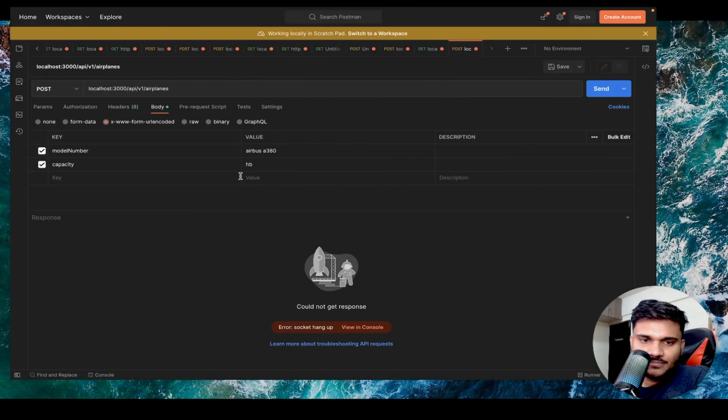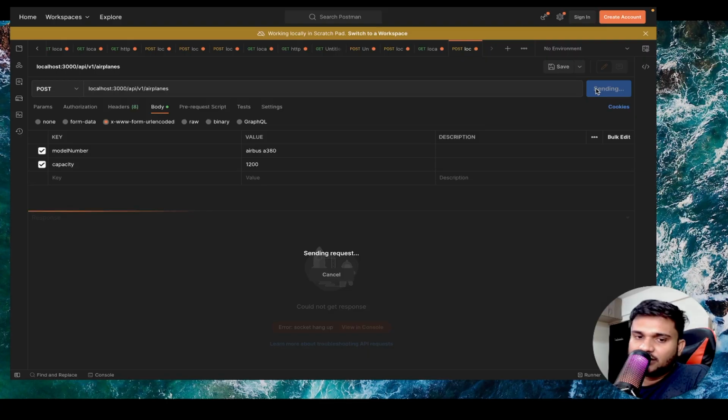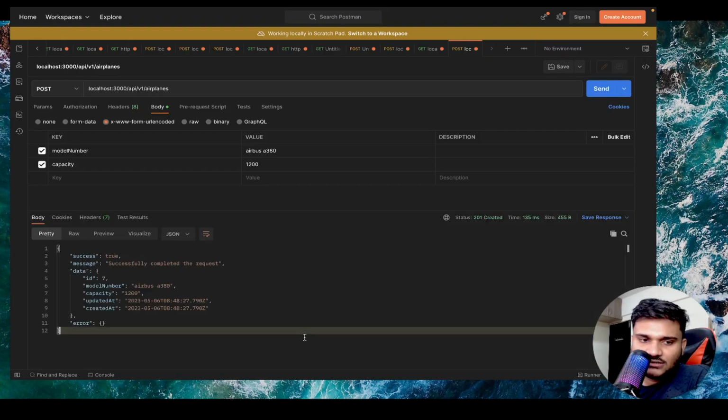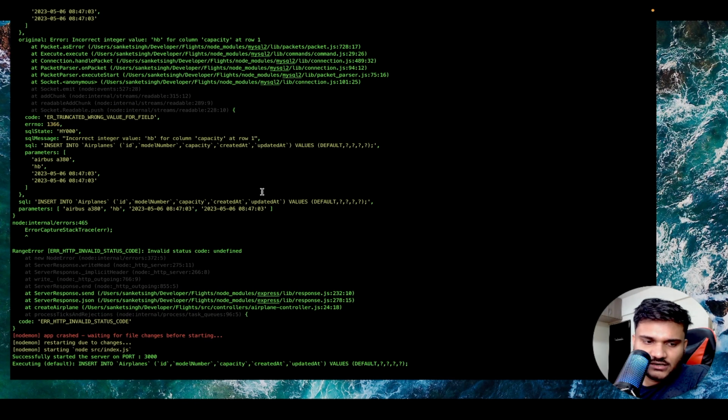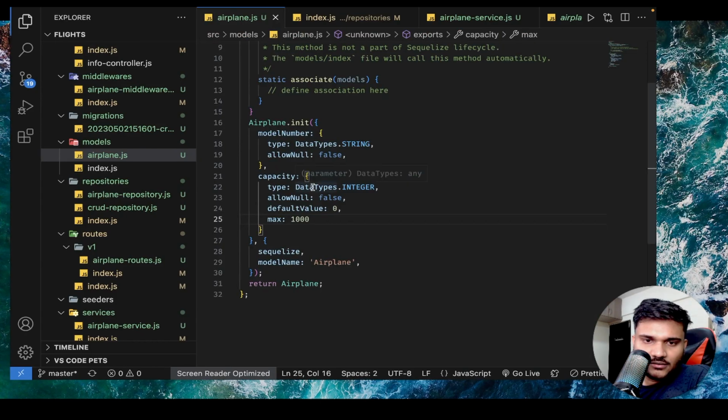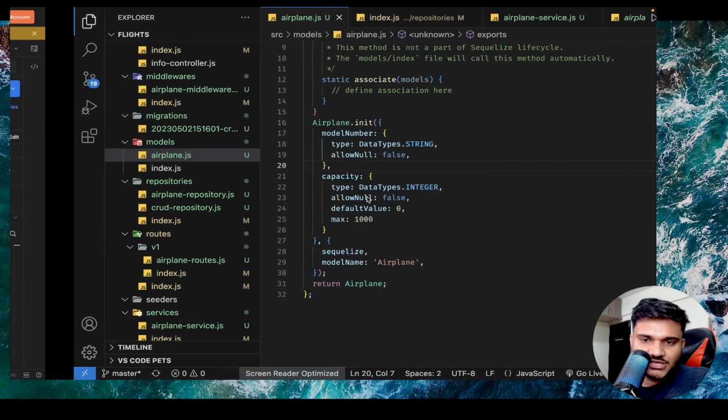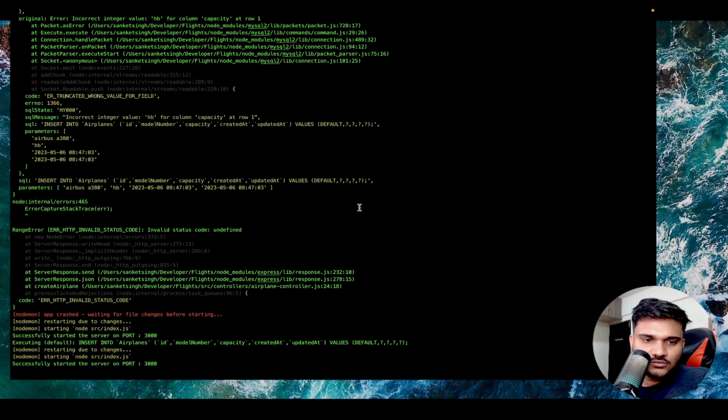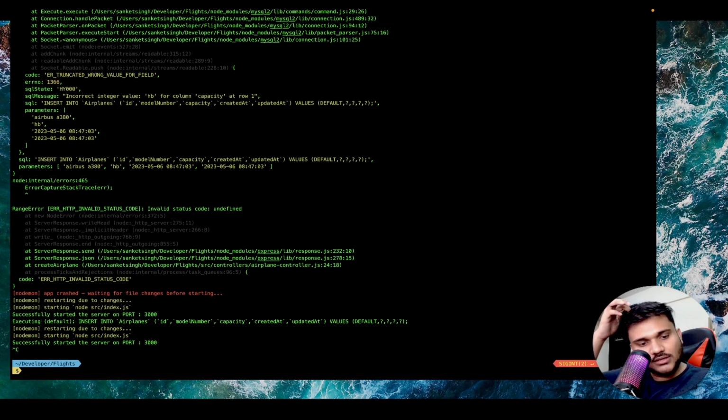The server restarted. Now let's say if you send the capacity as 1200 and you send it, you can see it's still creating. Okay, I guess I know why it's still creating, because we have to make changes to the database, right? We have made a change to the database, right? So let me just do one thing.